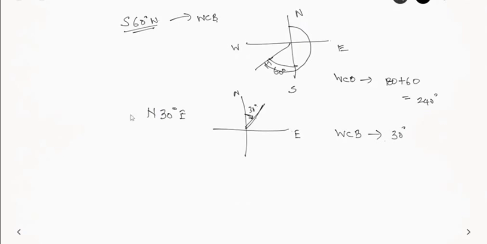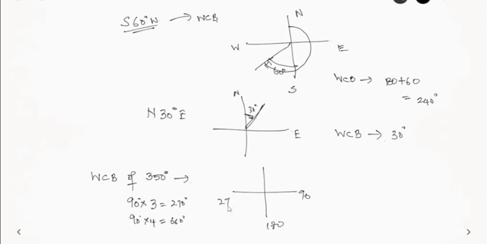Now let us find out the conversion the other way. Let us say you have a whole circle bearing of 350 degrees. We know it is lying in the fourth quadrant because each quadrant is 90 degrees. 90 into 3 is 270 degrees, 90 into 4 is 360 degrees. So this is at 90, this is at 180, this is at 270, so 350 will lie here. This angle is 350 degrees as per the whole circle bearing system. And you know this is north, south, east and west, so we need to know this angle.